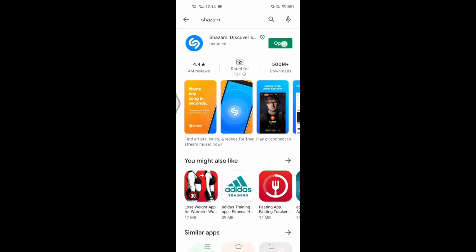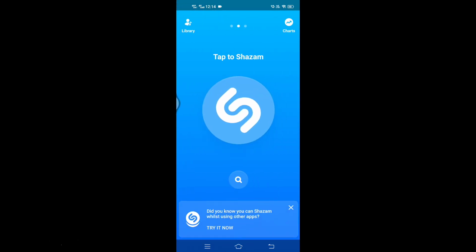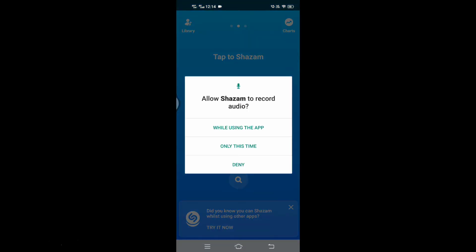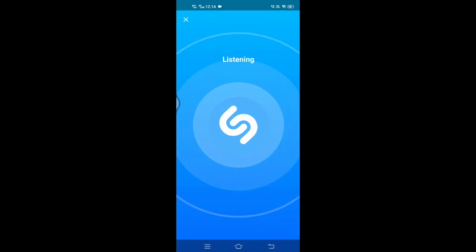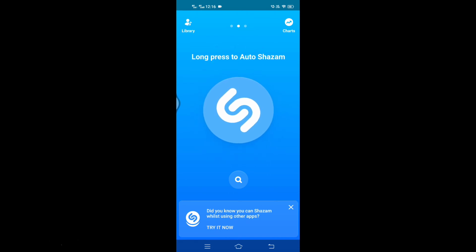Shazam has a name for identifying music in regional as well as international languages. You may get insights and filters based on genre. Tap on the icon in the center and see how easily you can identify the song.